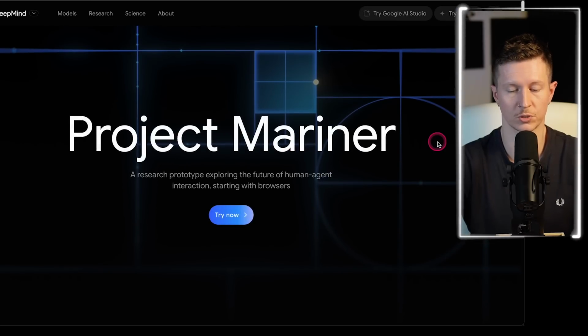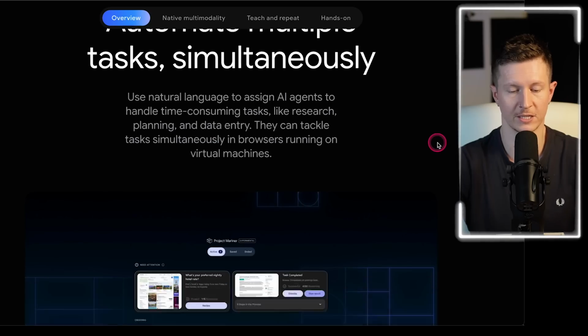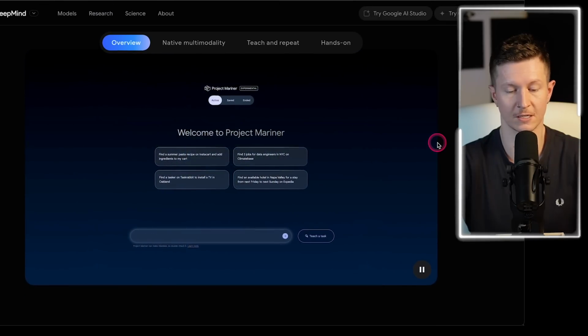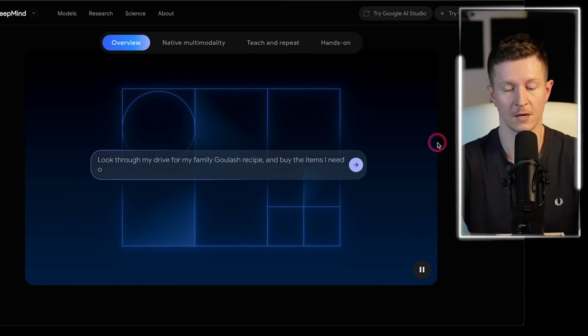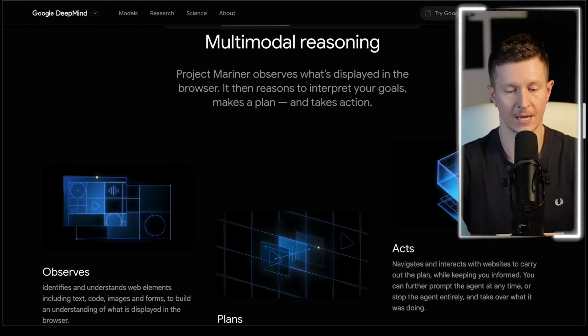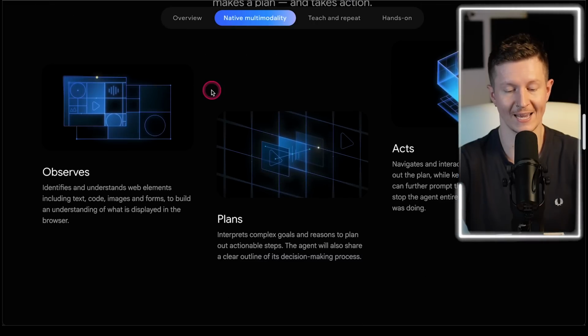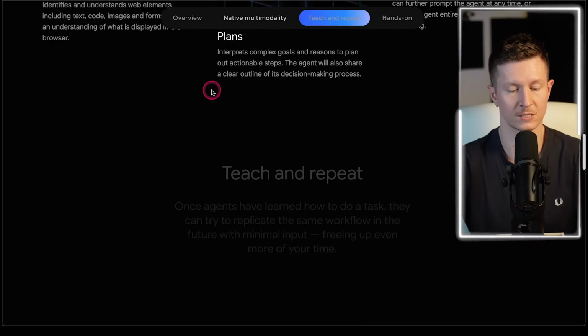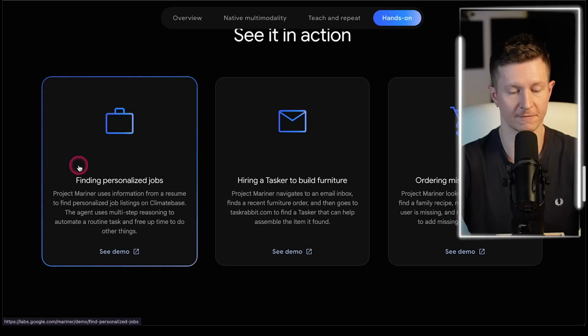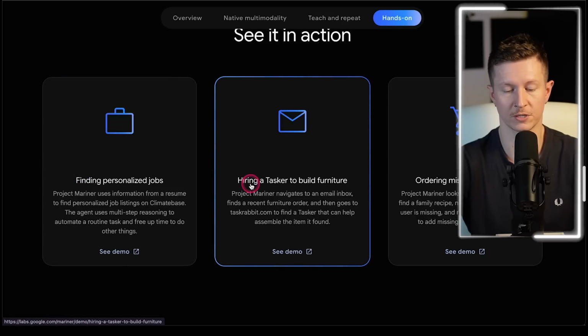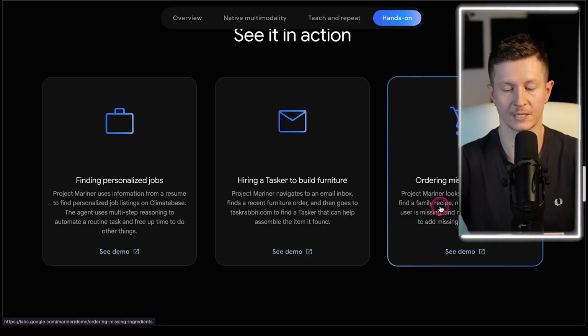And this is a research project exploring the future of human-agent interaction, starting with browsers. And essentially, this allows you to build agents that can go out and perform tasks on the internet. And it includes multimodal reasoning, which means it can observe and act based on the inputs that it receives. It can do things like finding personalized jobs, hiring a tasker to build furniture, or ordering missing ingredients. So with all of these features, it does make the AI Ultra plan slightly more attractive.